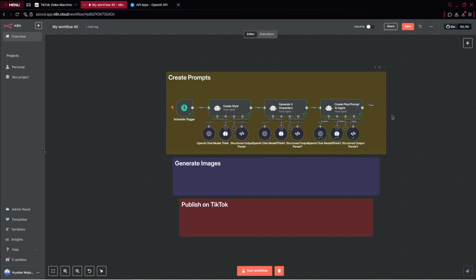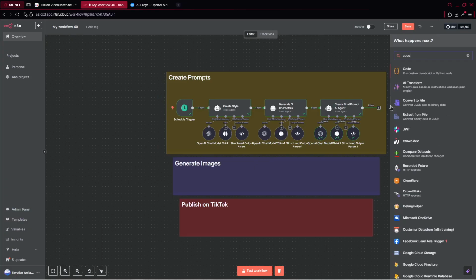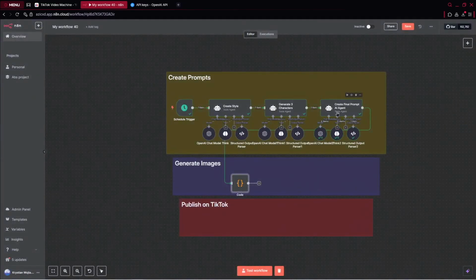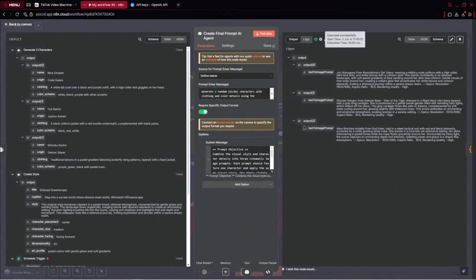So what I can do is click on this plus and drag and drop my node right there. So I say, all right, provide for me the next node, which will be the code, because we want to merge everything together. So let me look at this. We've got our one item. However, we've got this prompt separated. We want to have that inside one variable we can use later.